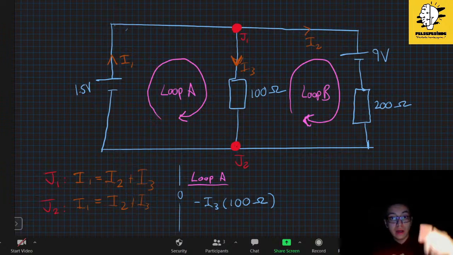Then I am following the same direction, and I am now at the left bound, and I see my 1.5 volt battery. If you are following your loop and you come across the negative sign first and then the positive pole of your battery, this means that you are now in the elevator.